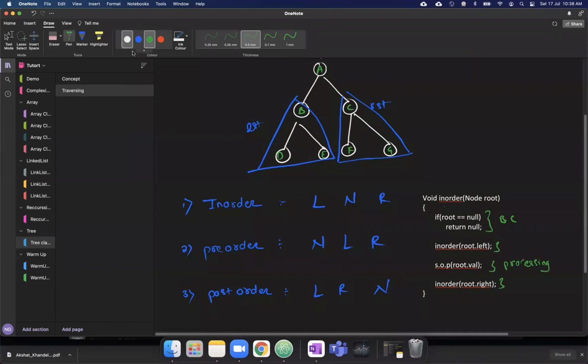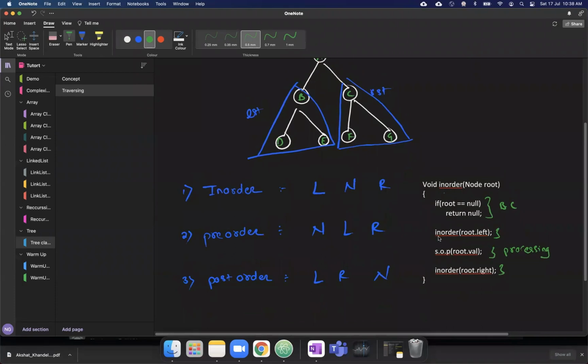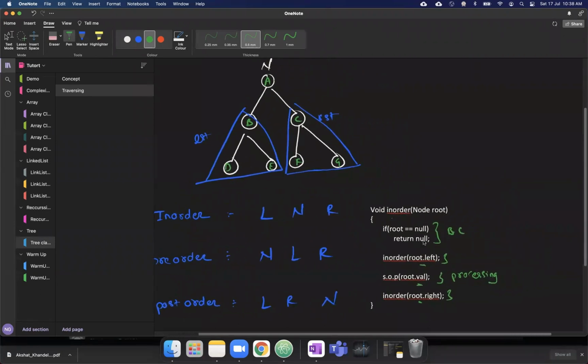One more thing: for a leaf node, the left side and the right side are null because they are not storing any addresses. So you are trying to solve for the left side first, then the current node, and then the right side. Can you do a stack trace visualization for this recursive code and see what sequence it prints for this tree?